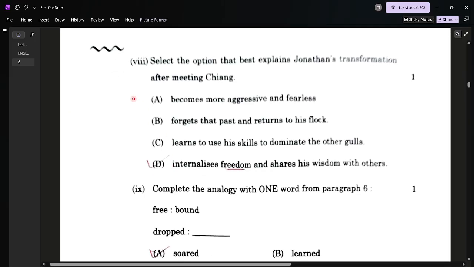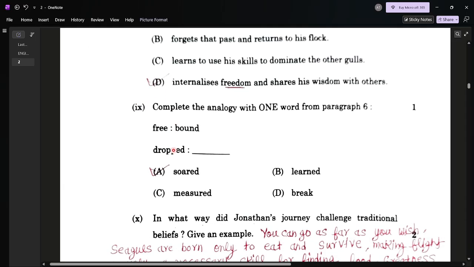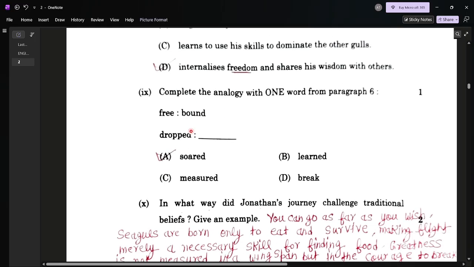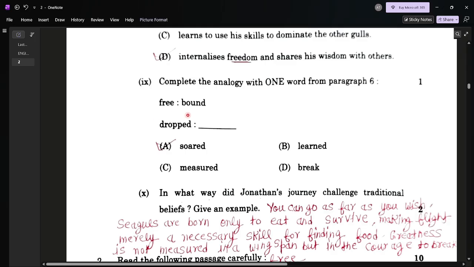Here 4 options are given, but the best option is D: internalizes freedom and shares his wisdom with others. Answer D. Question 9: complete the analogy with one word from paragraph 6. If in the analogy free is to bound, then dropped is to what? Sold. Sold is the correct option.